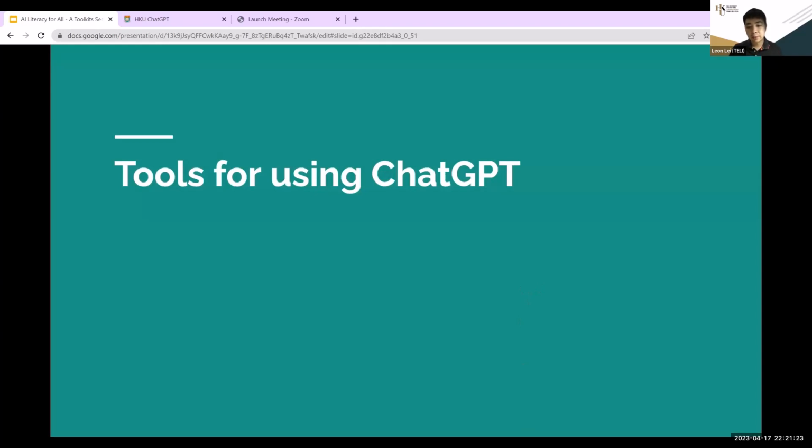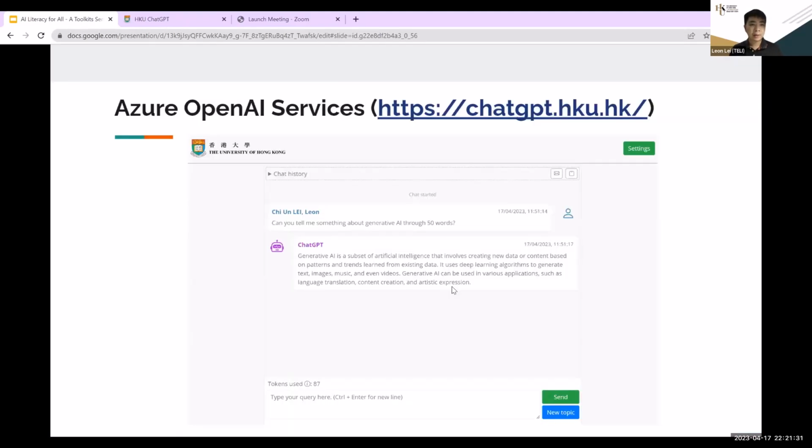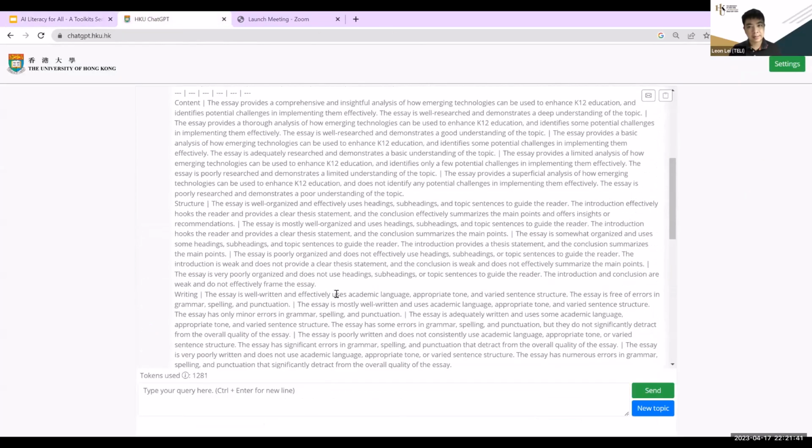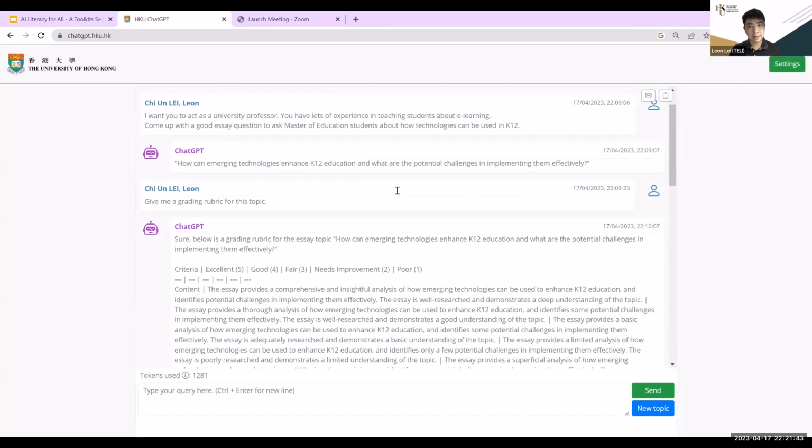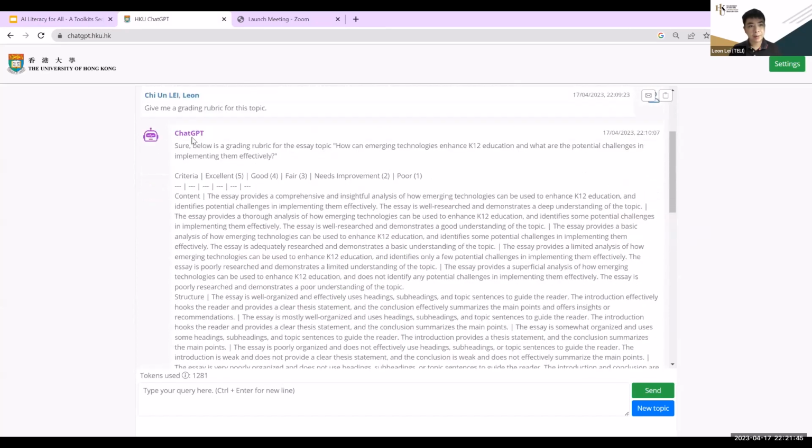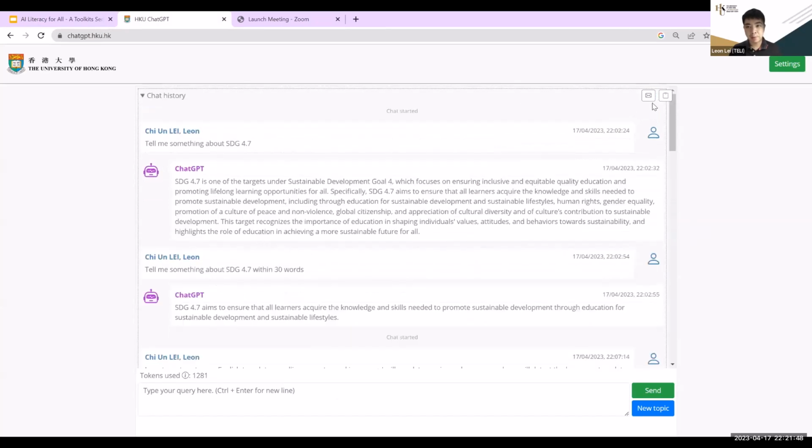Okay, so before going to the demonstrations, let me see if I missed anything. Okay, no. Let's talk about the environment. As I mentioned, this is the HKU ChatGPT system, and I actually demonstrated it already. This is the system, and you can have all the materials here. If you want to check the previous history as shown here, or copy your existing discussions, just click copy, and then you can have those things.